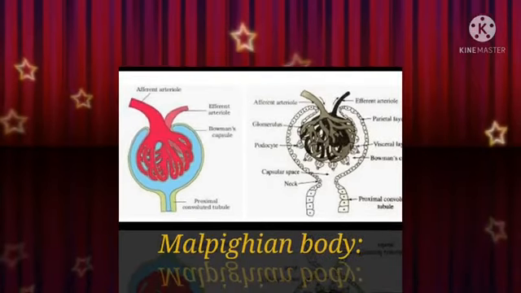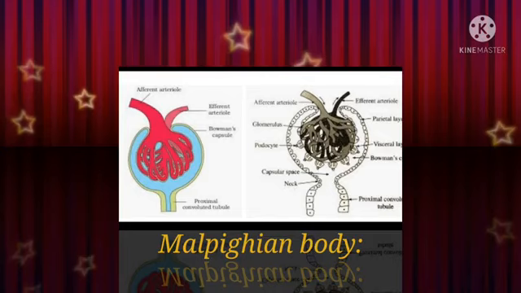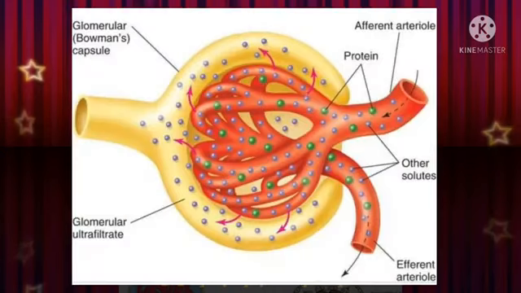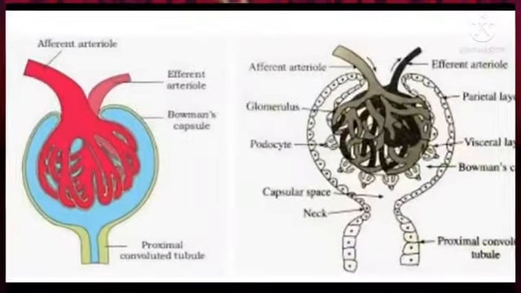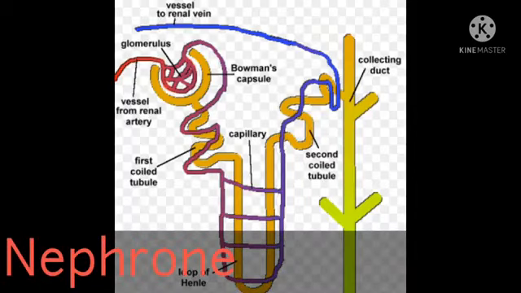Let me explain about the Malpighian body. It consists of a blind cup-shaped end of the nephron called Bowman's capsule and a bunch of fine blood capillaries called glomerulus. The Bowman's capsule and glomerulus together are called Malpighian capsule or renal capsule. Glomerulus develops from the afferent arteriole. It gives rise to an efferent arteriole.